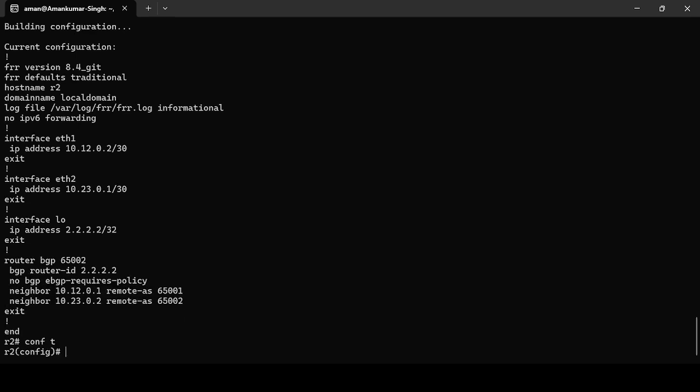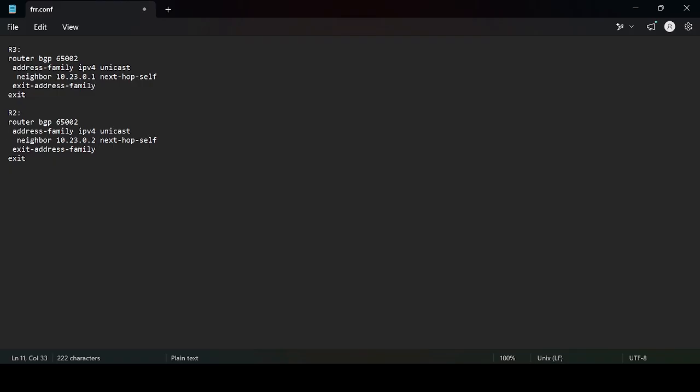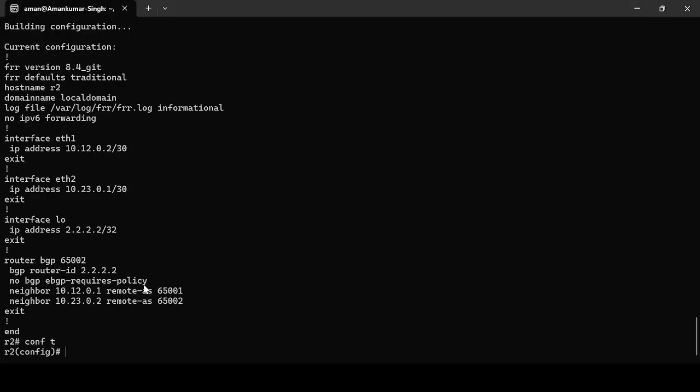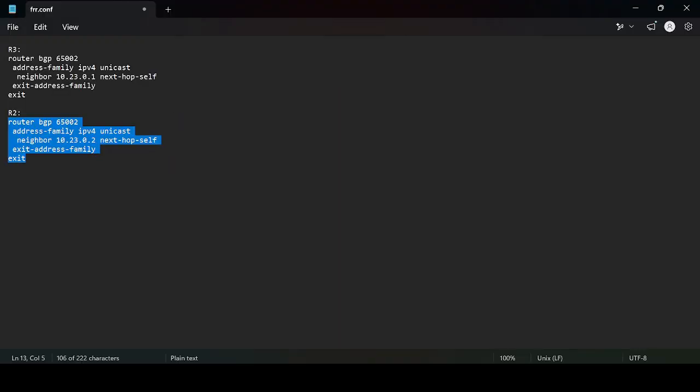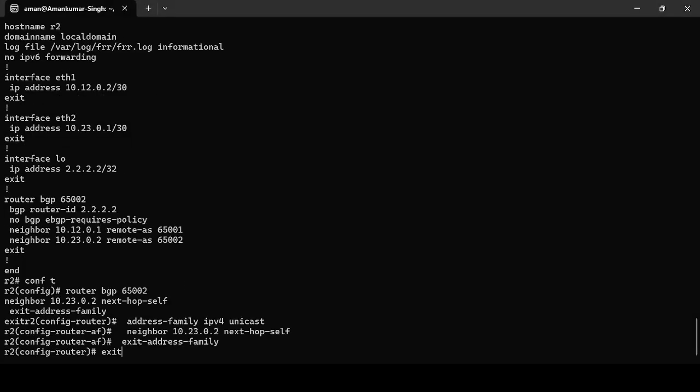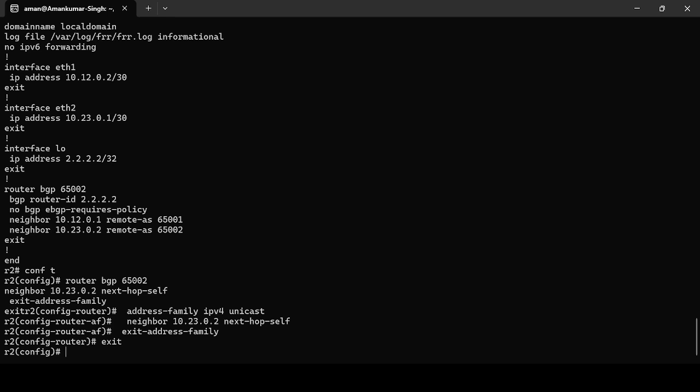So let me go into conf t. I have this configuration already pasted, just for brevity. We are in router BGP 65002. I'm going into the address family, activating next hop self on the neighbor, and exiting. This is as simple as it can get.